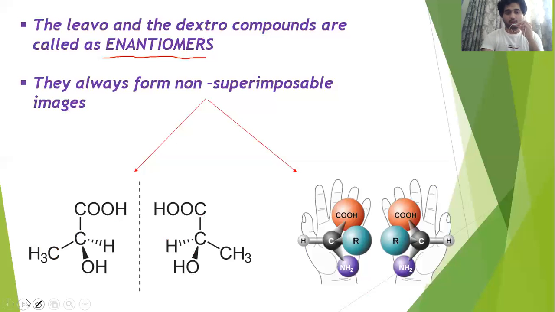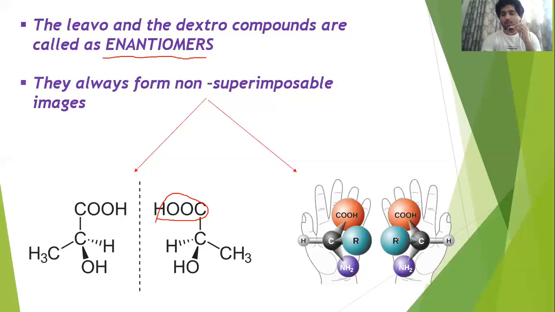Here also you can see, when you try to superimpose, this carboxylic group will not superimpose, this hydrogen again will not superimpose. So all the four groups should not be superimposing, they should form non-superimposable images, then only they will be optically active. Second example, the same image I've taken. Try superimposing, they will not superimpose.